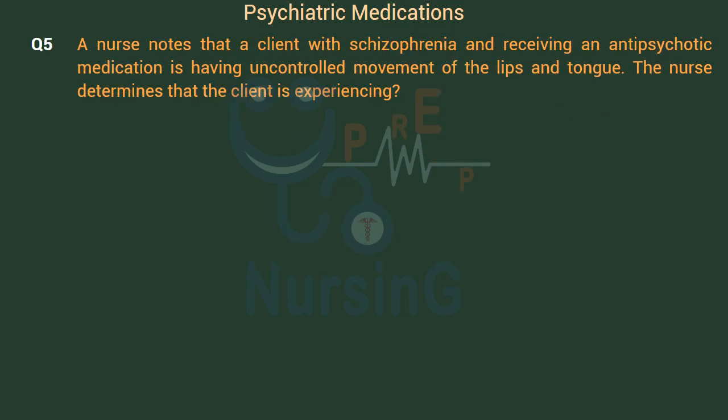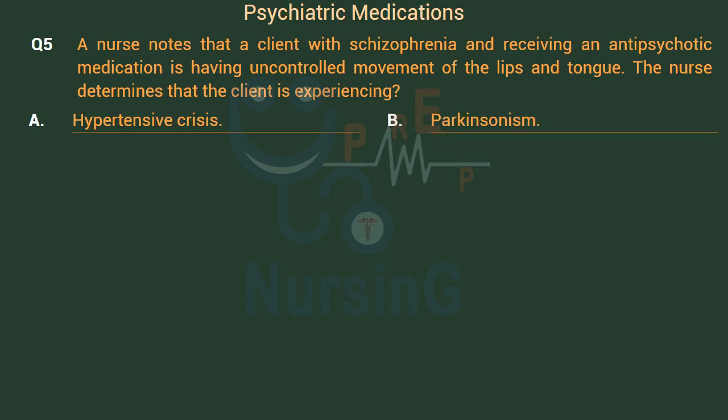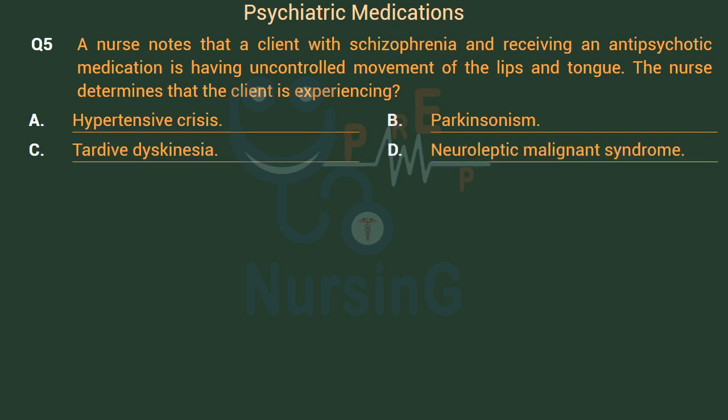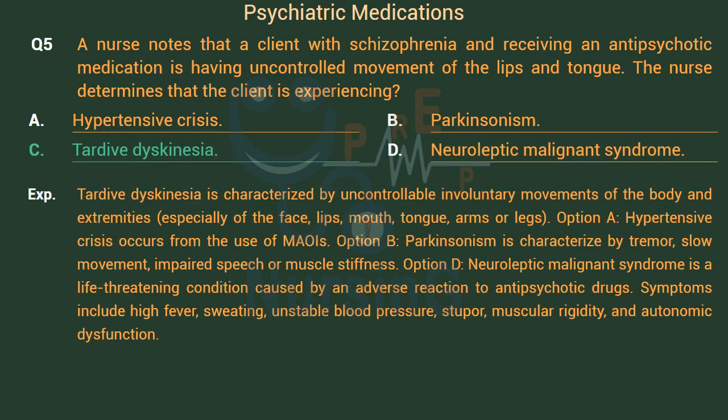A nurse notes that a client with schizophrenia and receiving an antipsychotic medication is having uncontrolled movement of the lips and tongue. The nurse determines that the client is experiencing Option A, hypertensive crisis. Option B, Parkinsonism. Option C, tardive dyskinesia. Option D, neuroleptic malignant syndrome. Right answer is Option C, tardive dyskinesia.